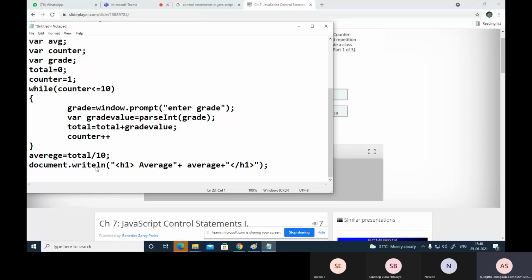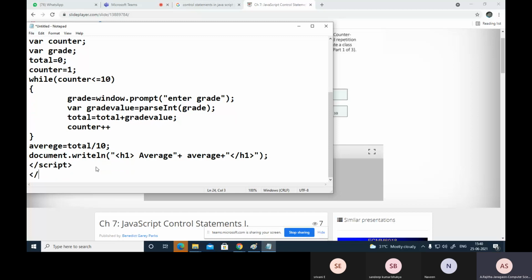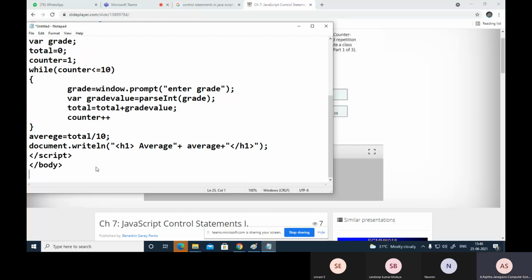Now close here the script tag. Next close the body tag. Close the HTML tag. Now save this application.